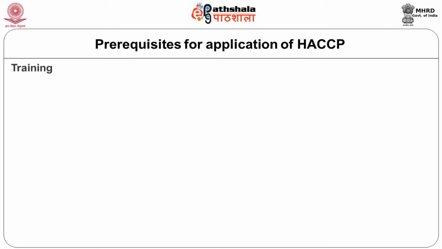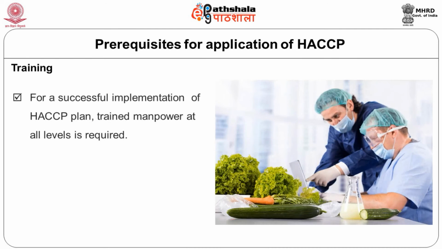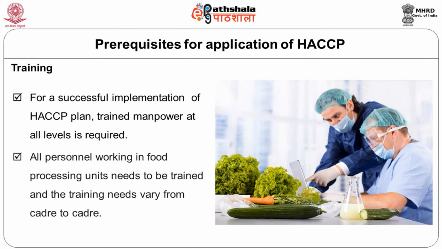Then the training, for the people who are at different levels. You should be able to have training. For food safety, we always say that commitment of the management has to be 100%. Then at different levels, supervisors, then food handlers, there should be regular training, and they should be trained regularly. Not only regularly, refresher courses also have to be given, so that they will always be attentive, because food safety is 365 into 24 into 7.